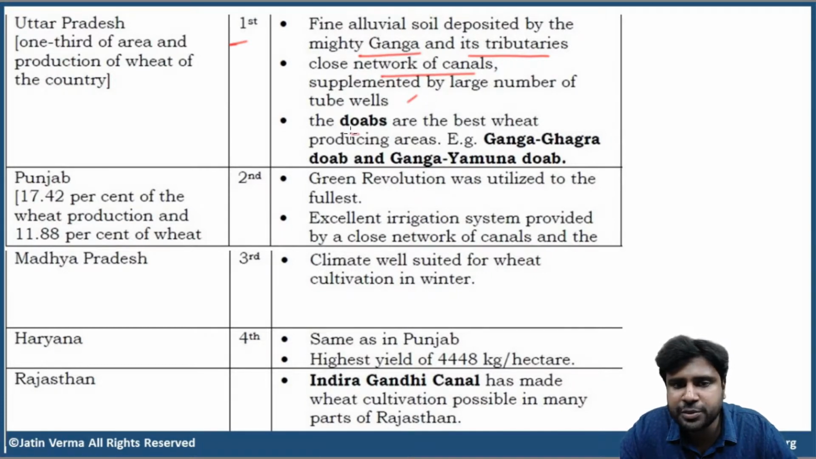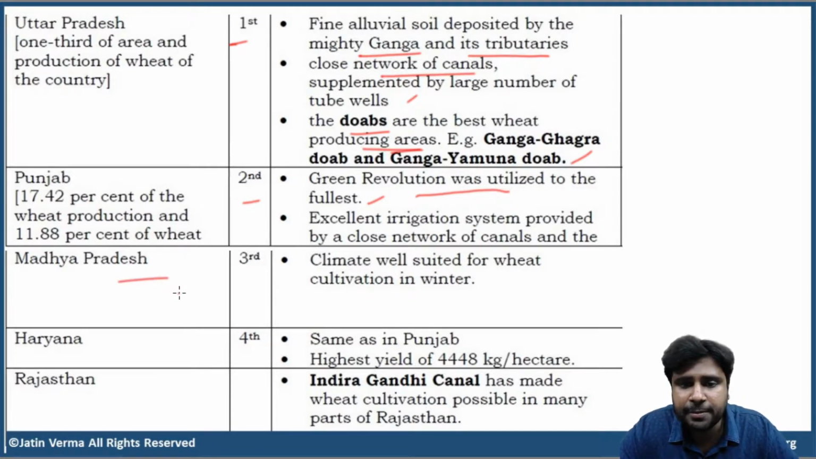And we have the most important Doab region, that is the part of the plain bordered by Yamuna and the Ganga rivers before they meet at Prayagraj. Doab region is the best wheat producing area in the country. Okay, the Ganga, Ghagra Doab as well as Kangra, Yamuna Doab, both the regions. Next, Punjab, second place. Green Revolution was utilized to the fullest extent. Excellent irrigation system, same reasons like rice.